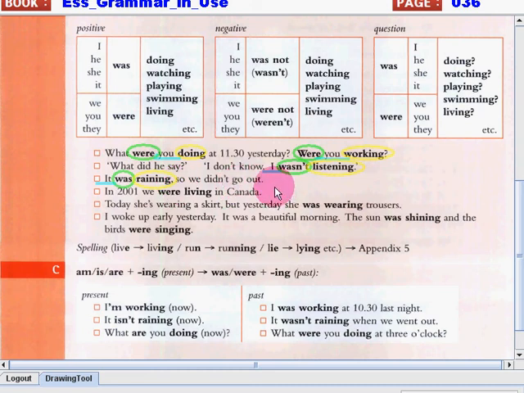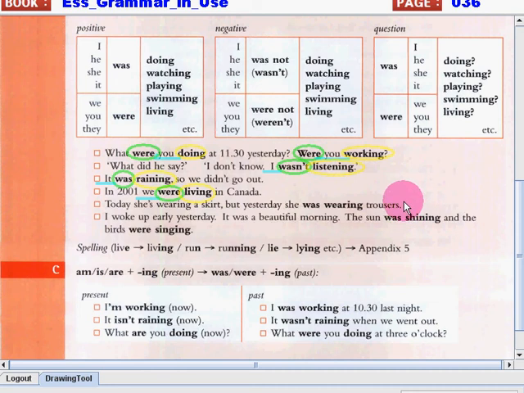Now let's do the rest. Next sentence. In 2001, we were living in Canada. This is a positive sentence because we have the same structure, and that is subject, be verb in the past, and then the present participle.